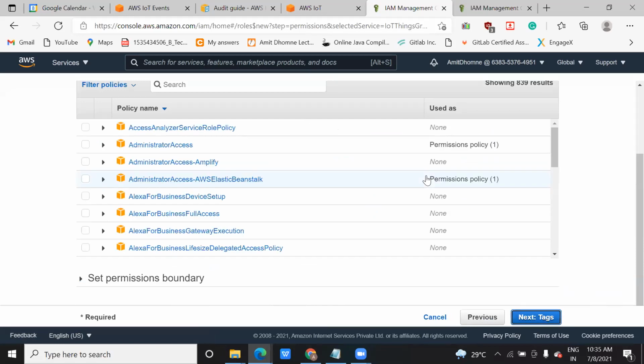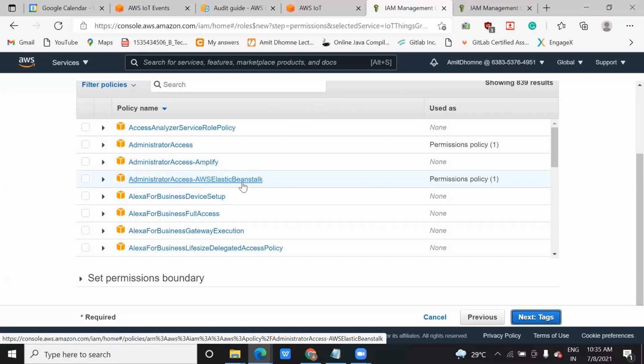This is one more important step when you work in any industry. They might ask you to create a role for them, create a permission for them. So you should be aware of this. Now the set of policies is available under this IoT Thing Graph. Which policy permissions I already have: administration access, and Elastic Beanstalk, which is one more service that is not in your syllabus, so you don't need to go for that.